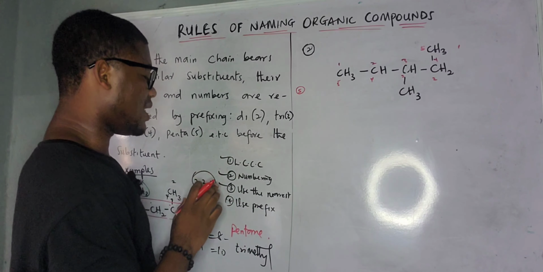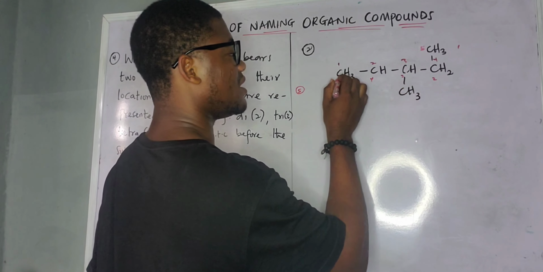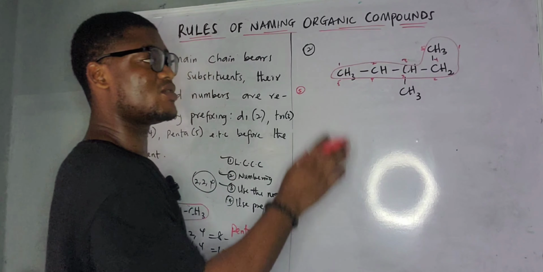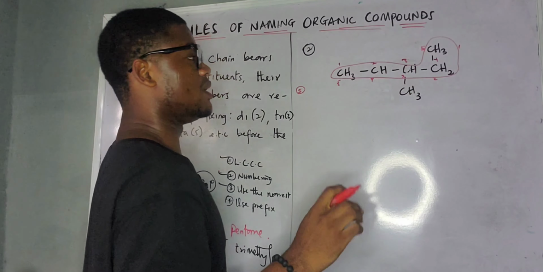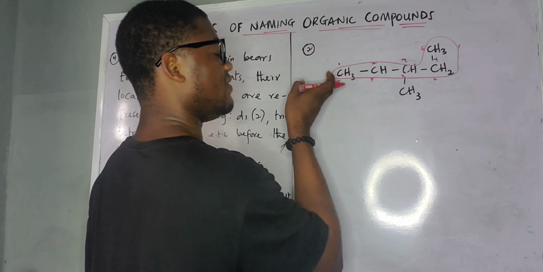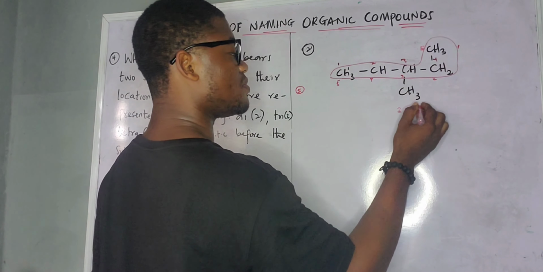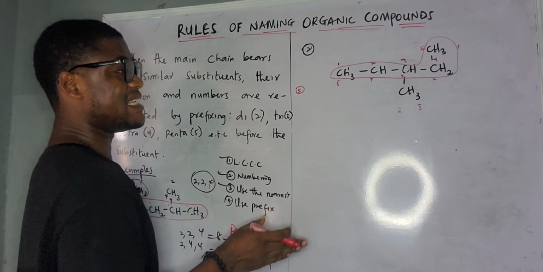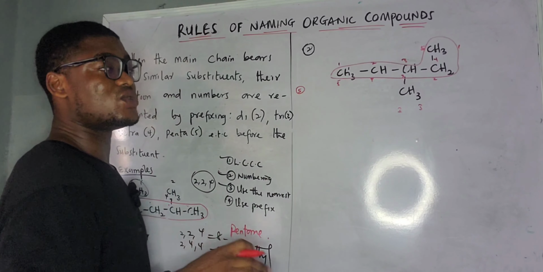Now we go to the second one. What is our substituent here? This is our substituent, the only substituent outside that is not part of the main chain. I'm going to put the number of the substituent. If I read it from here, the substituent is going to be 3. If I read it from here, it is still 3. So I should not be concerned about nearest, because it has nothing to do with what nearest said.